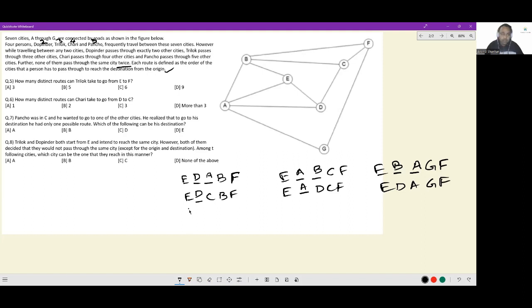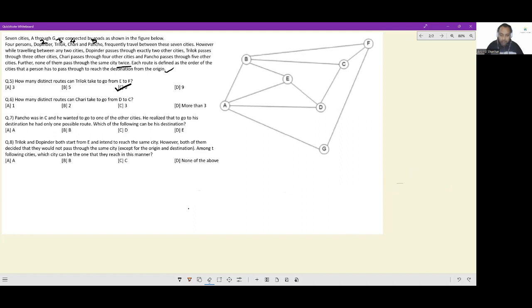And this is the exhaustive list of routes that Trilok can take from E to F while ensuring he visits 3 cities in between. Therefore, the answer to the first question is option C. Next question. How many distinct routes can Chari take to go from D to C? Okay. Let us work our magic all over again.